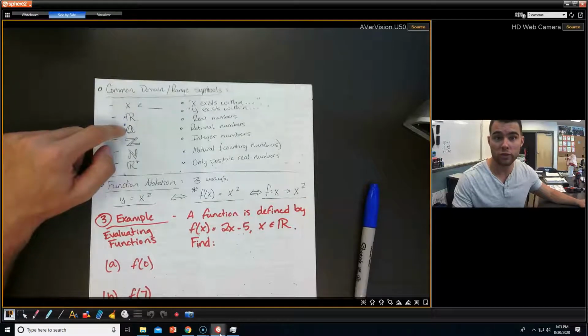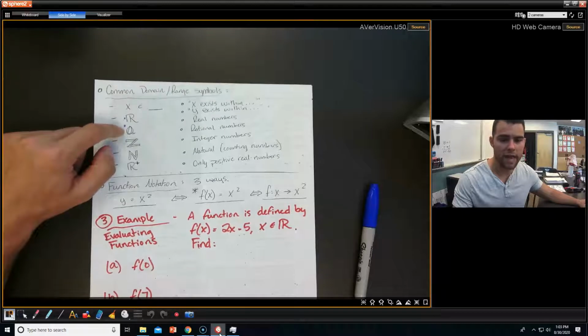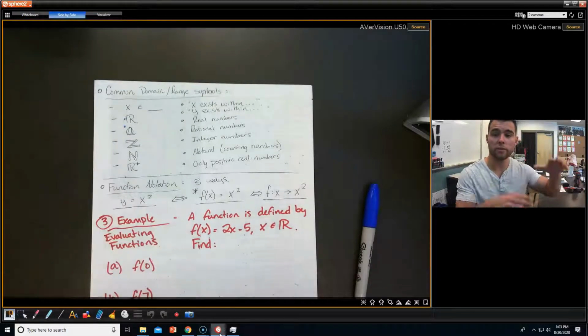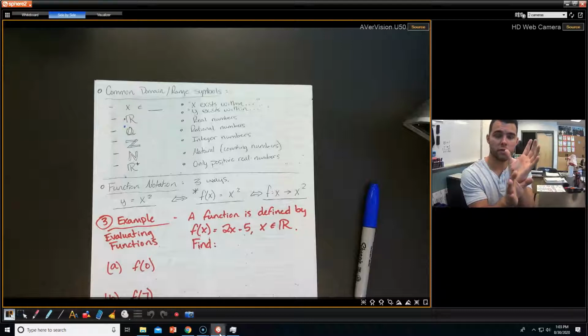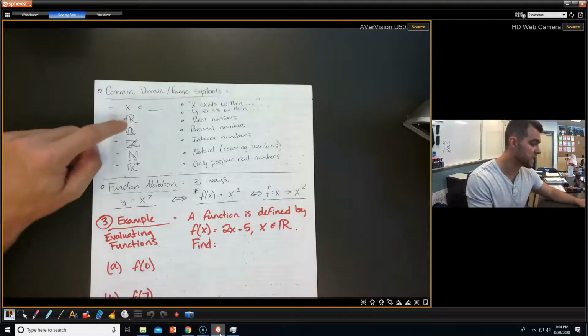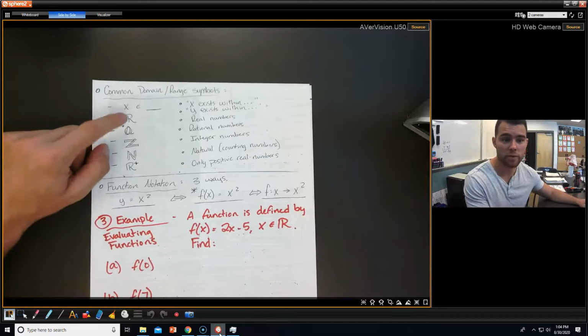Q is rational numbers. So that includes numbers that you can put in a fraction form. You can represent as a fraction, is what I'm trying to say. What's an example of something that's not a rational number, like an irrational number?